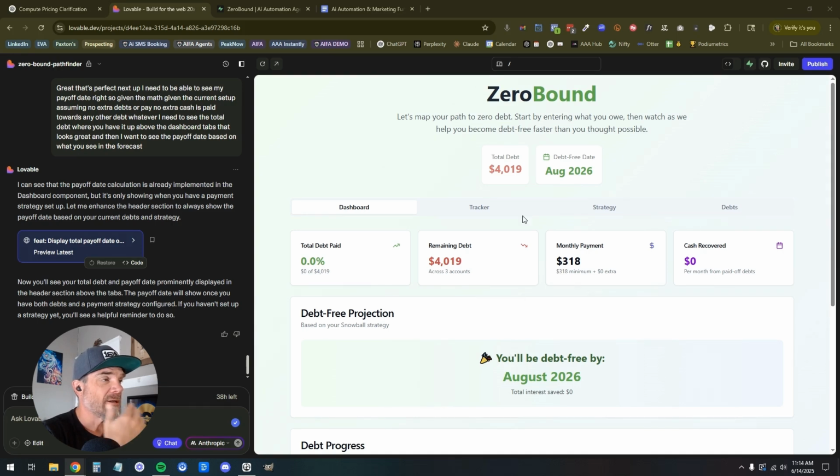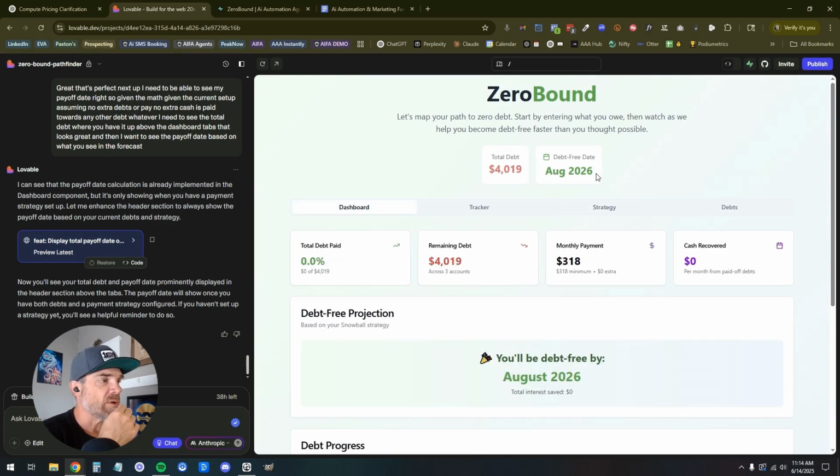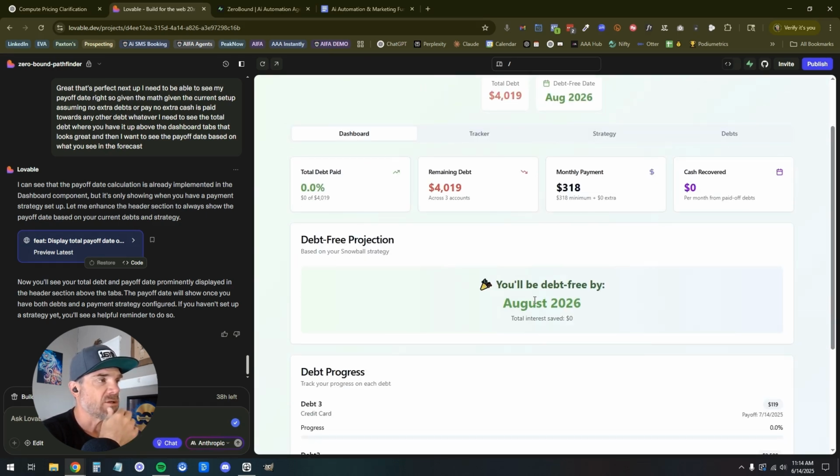I also have this. It said that the strategy piece needed to be selected. I don't know if you saw that in the recording, but it updated the code so that if a strategy was not selected, it says choose a strategy to see your payoff date. So that's what I did. I chose the snowball method. I clicked save, cool. And then I went into dashboard and it showed it here. And then I start seeing this information right there.